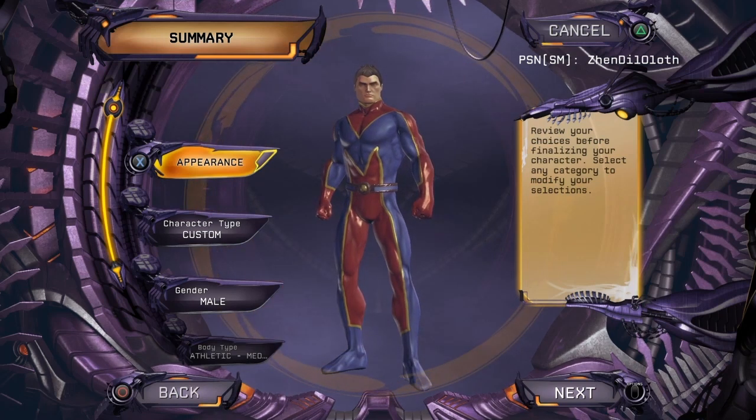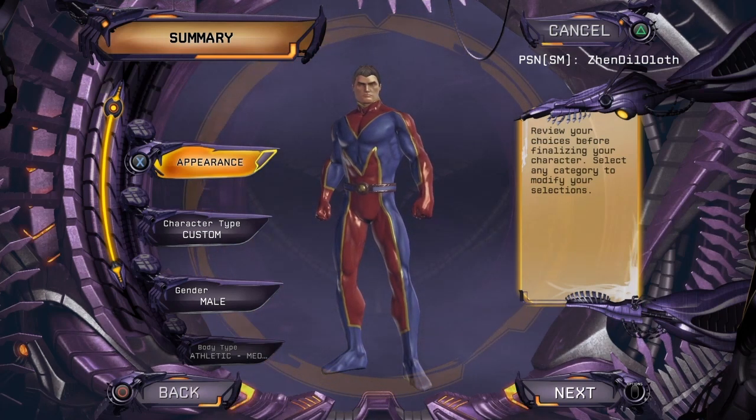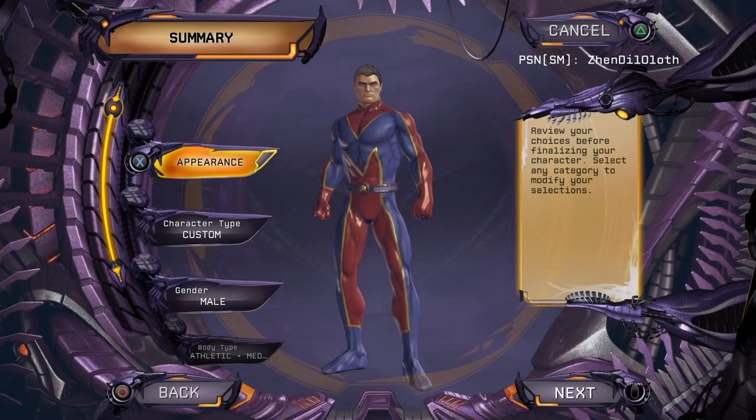Displaying exobyte download summary. Appearance options now available. Modify any category as desired.